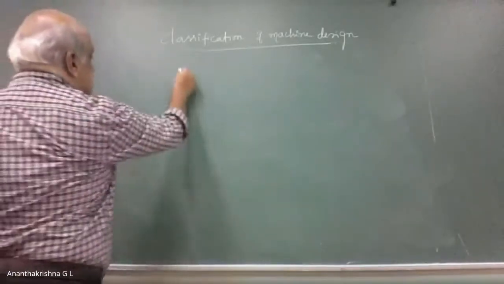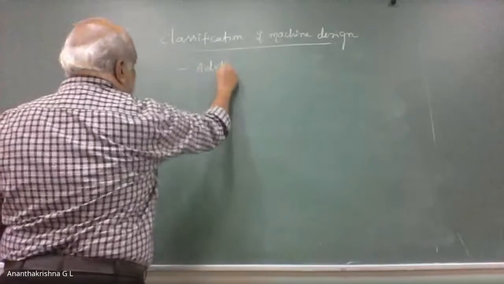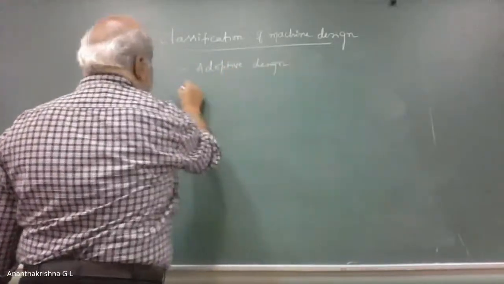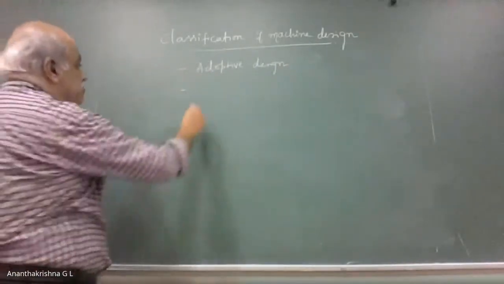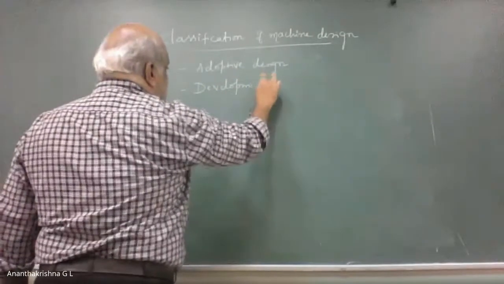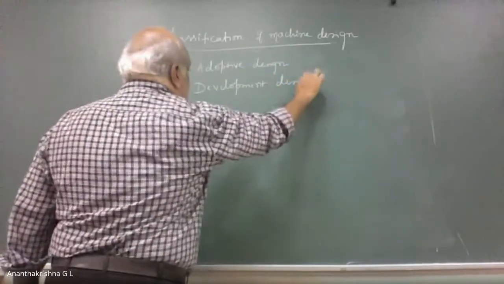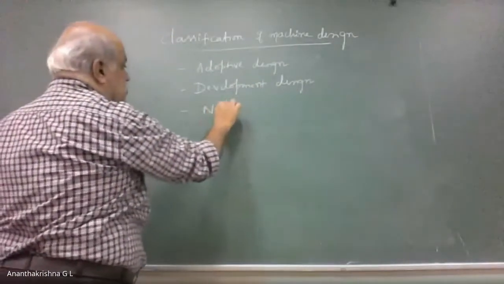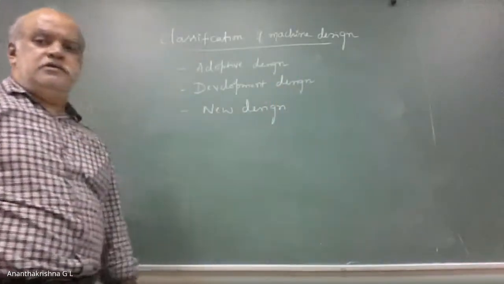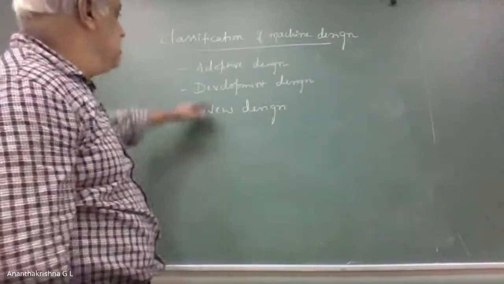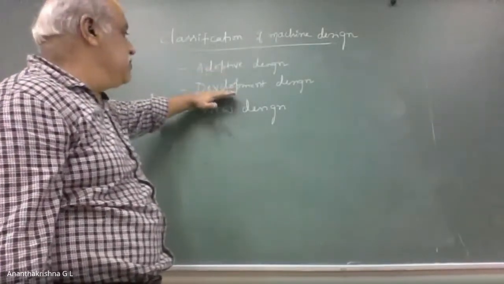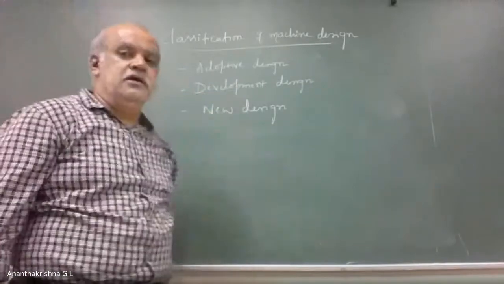The first one is the adaptive design, next is the development design, and the third one is the new design. These are the three basic types of designs under classification of machine design.